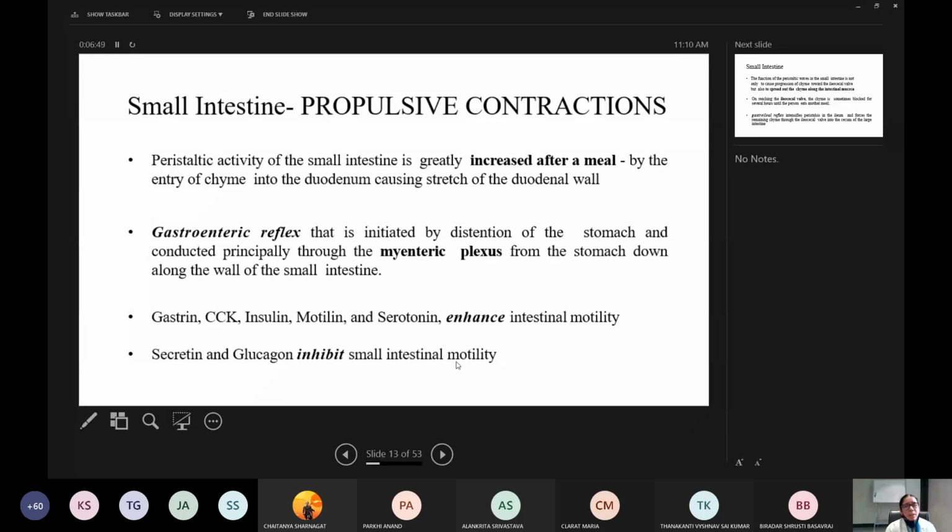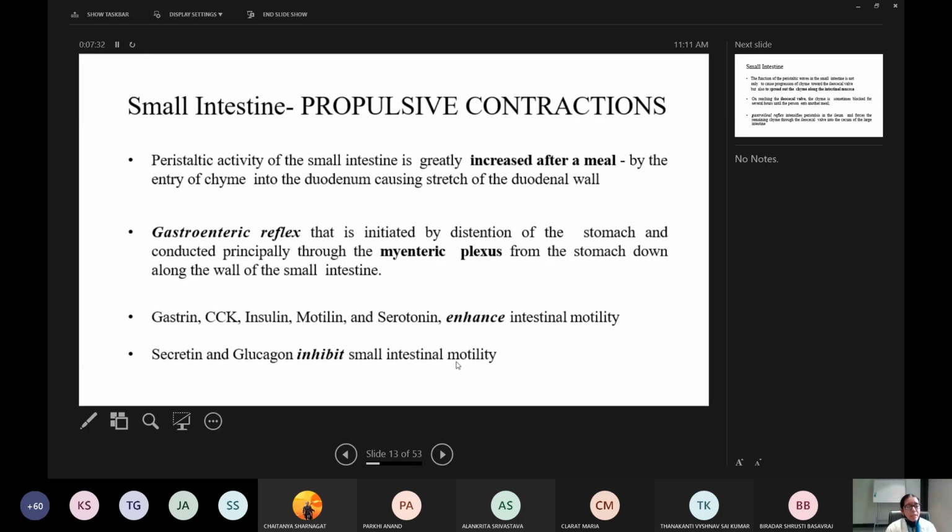Then I told you these reflexes also last time: the gastroenteric reflex, there is also a gastrocolic reflex, and there are also intestinal reflexes. So many reflexes are active in our GI tract. The gastroenteric reflex is initiated by distension of the stomach and conducted principally through the myenteric plexus from the stomach down along the wall of the small intestine. It is nothing but, whenever the stomach is distended, it leads to motility in the duodenum and small intestine: duodenum, jejunum and ileum.